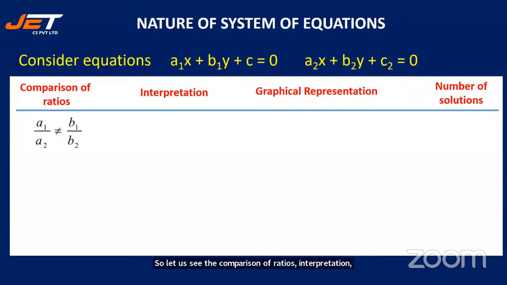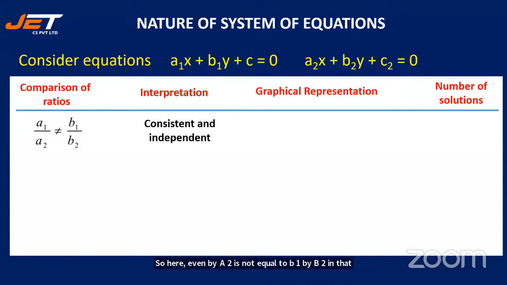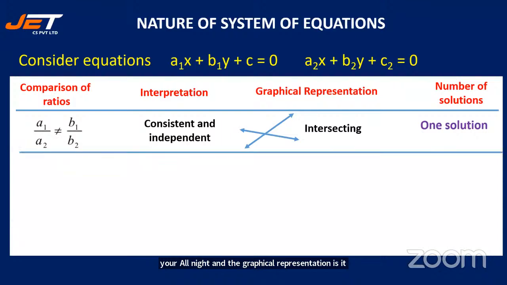Here a1 by a2 is not equal to b1 by b2. In that case, the interpretation is consistent and independent. Please quickly take this down, because many MCQs can be framed from this, and many MCQs have been asked in your examination. The graphical representation is intersecting lines, and you will have only one solution.